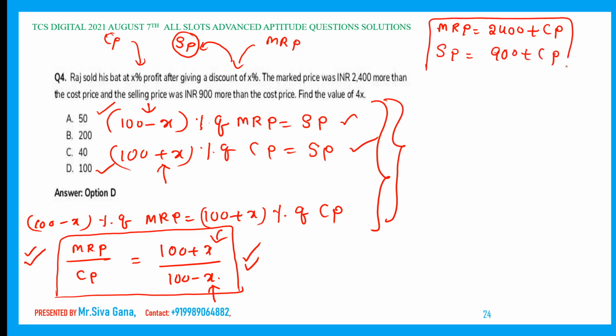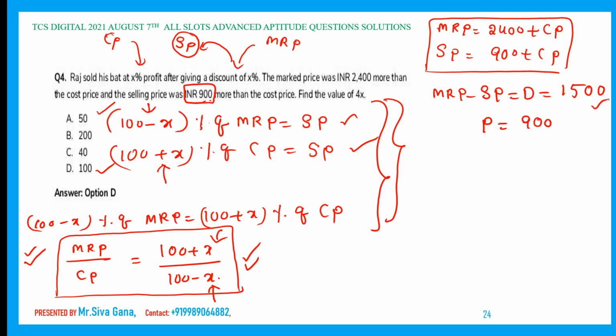From these two we get MRP minus SP, which is nothing but discount, and the CP gets cancelled. We get 1500 as the discount, and the 900 is nothing but profit. Discount is 1500, profit is 900.